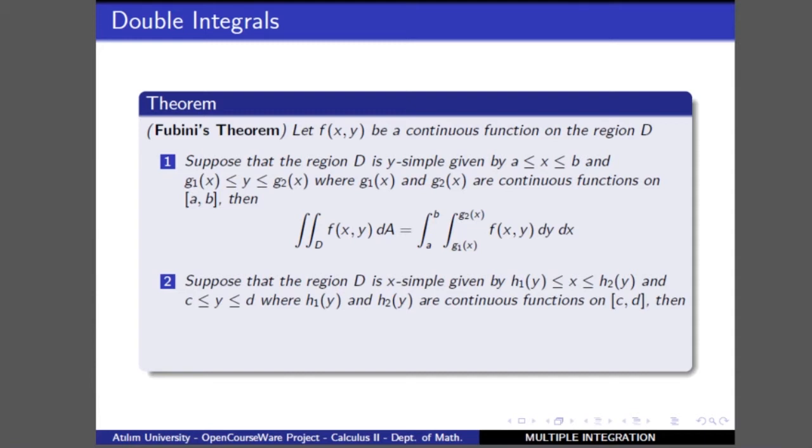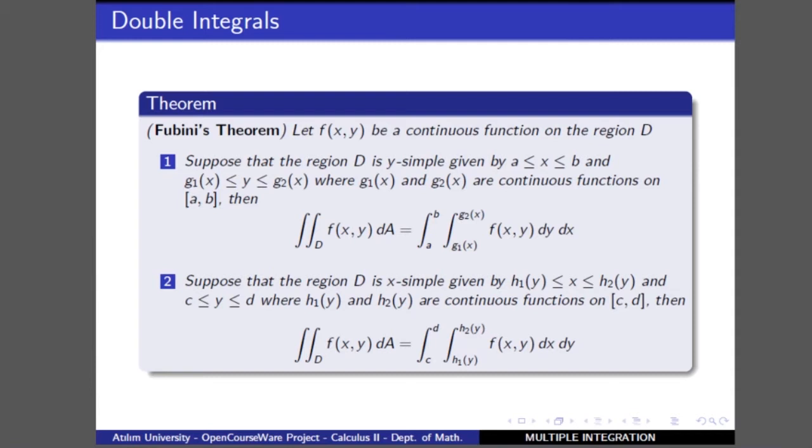The second type is an x-simple region. In this case, by saying x-simple, we understand that x may change in between two functions depending on y, such as h1 of y and h2 of y, and y changes between constants. In such a case, a double integral can be written again as an iterated integral, c to d and h1 of y to h2 of y. That is, the inner integral is evaluated with respect to x, where the lower boundary of the integral is h1 of y and the upper boundary is h2 of y, but y changes from the constant c to d.